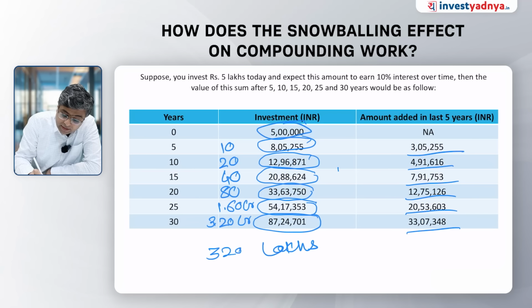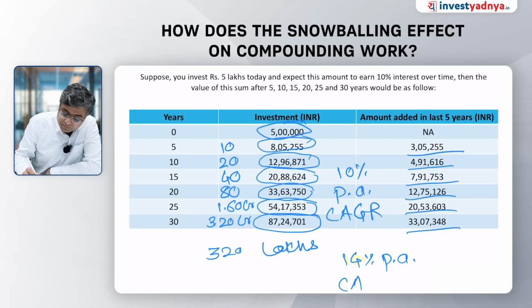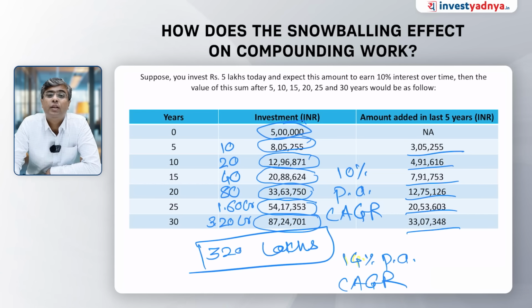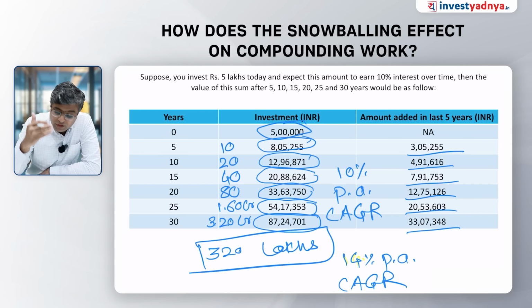We have taken one example at 10% per annum CAGR, compound annual growth rate, and one example of 14% per annum CAGR. So this is giving us 3.2 crores. So just imagine, this is the power of compounding. With 4.4% extra return on 10%, instead of 87 lakhs rupees, now we are getting 3.2 crore.